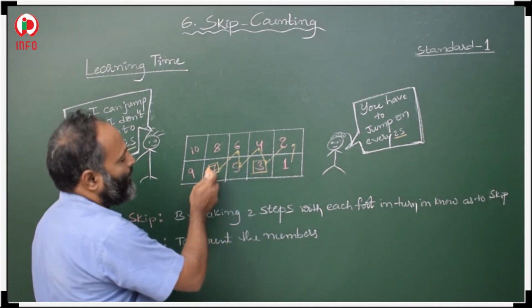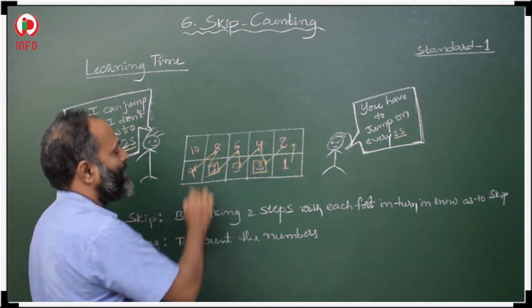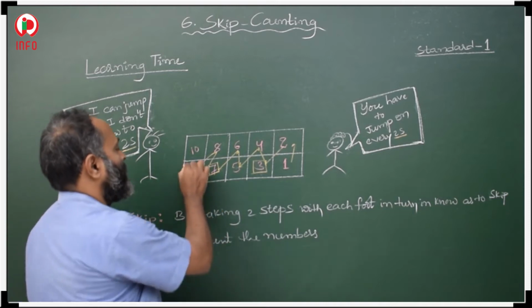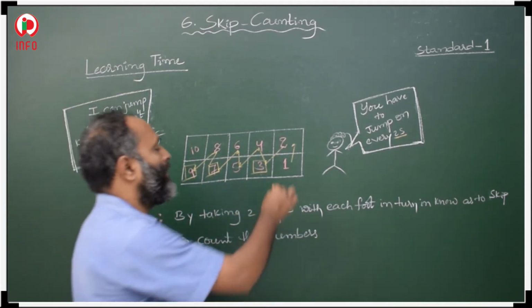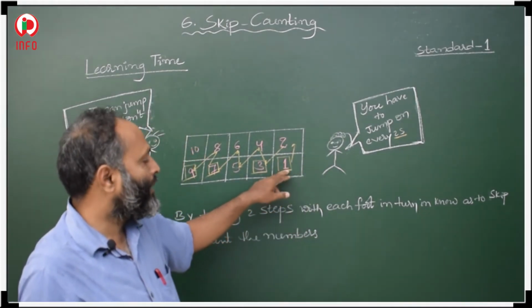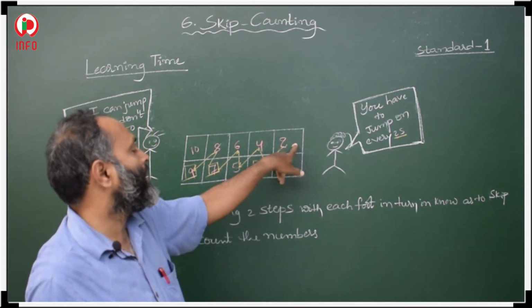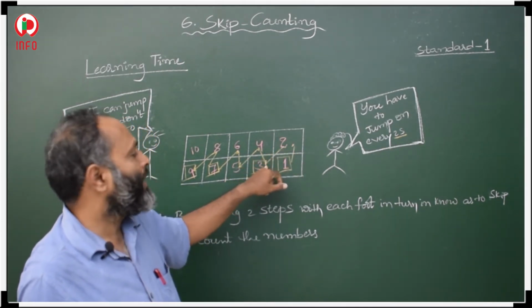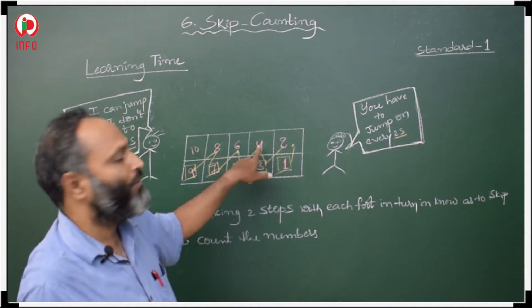If from here 7 to 8, then 8 to 9, where will she be? At 9. So at the very beginning she is at 1. If she skips 2, 1 to 2, 2 to 3, she is at 3. Then 3 to 4, 4 to 5.